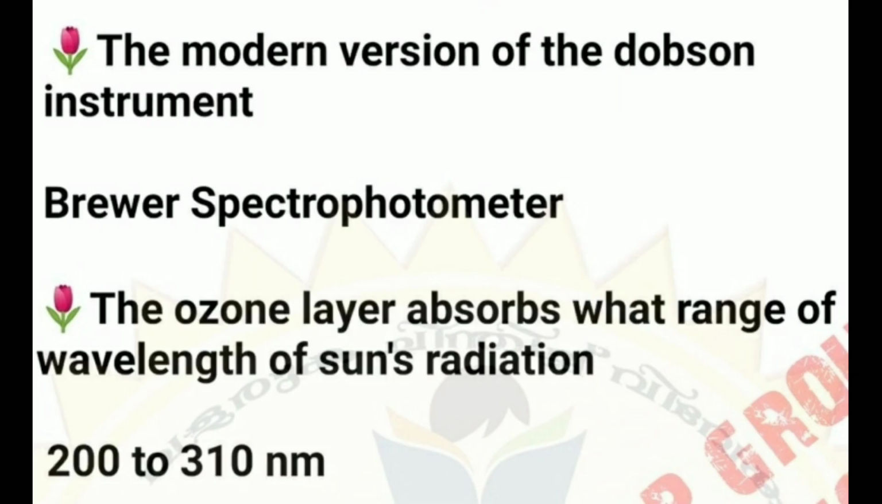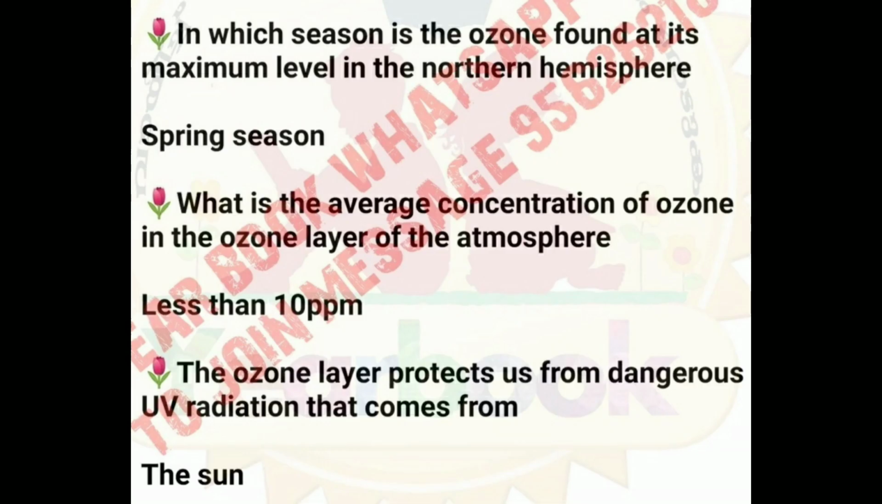The modern version of the Dobson instrument is the Brewer spectrophotometer. The ozone layer absorbs what range of wavelength of the sun's radiation? 200 to 310 nm. In which season is ozone found at its maximum level in the northern hemisphere? Spring season. What is the average concentration of ozone in the ozone layer of the atmosphere? Less than 10 ppm. The ozone layer protects us from dangerous UV radiation that comes from the sun.